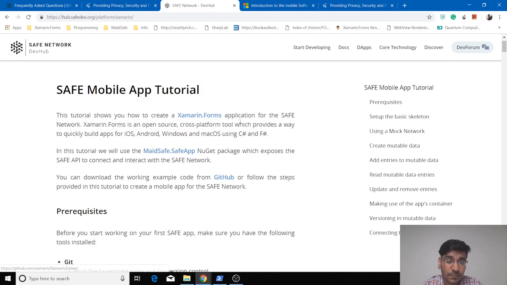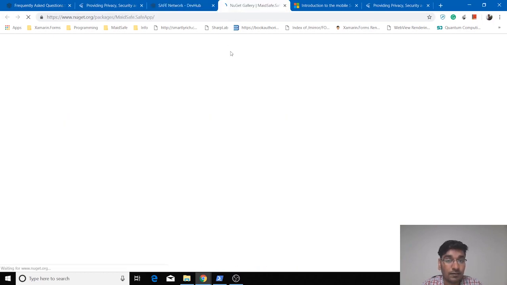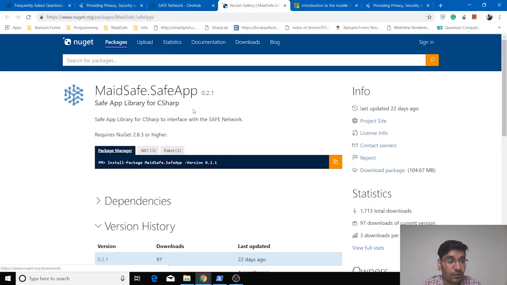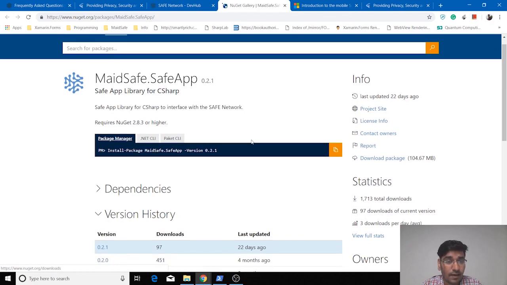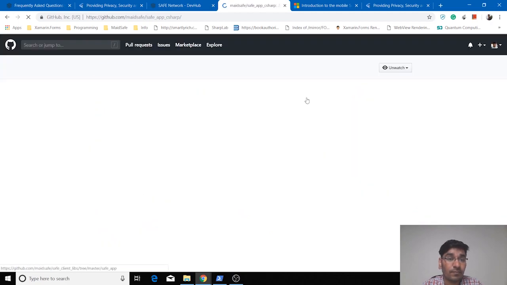Xamarin Forms is basically an open source and cross-platform tool which you can use to build Android and iOS applications. It also gives you the option to build for Windows and Mac using C Sharp and F Sharp. And basically we will be using the MaidSafe.SafeApp NuGet package, and you can open this page to see the different versions we have published for the MaidSafe.SafeApp package. And this is again an open source project maintained by the MaidSafe team.